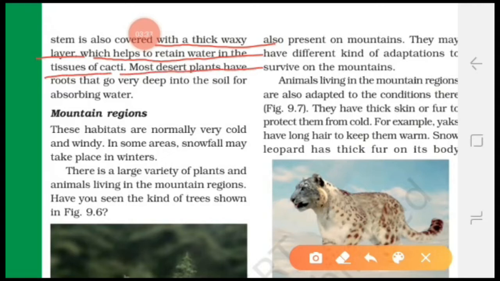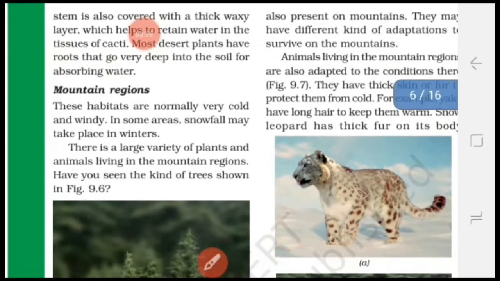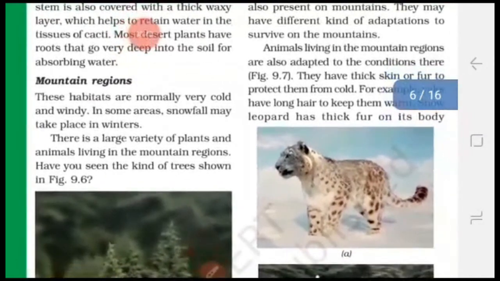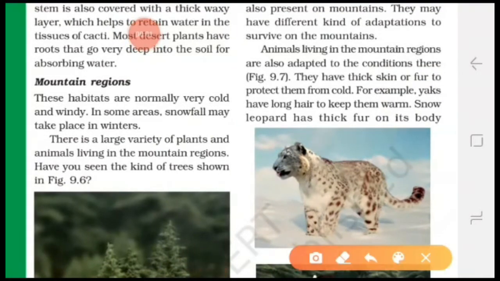Most desert plants have roots that go very deep into the soil for absorbing water. Okay, the root of the desert plant is very long because it will go to the deeper layers of the soil to absorb water. Next terrestrial habitat is the mountain region. Let us study about it.